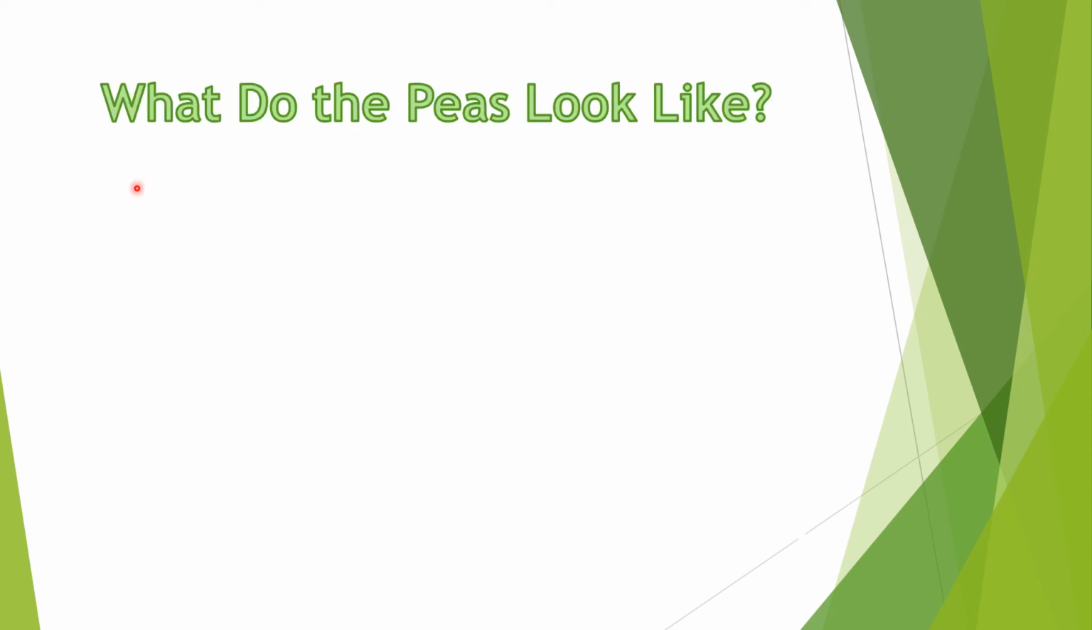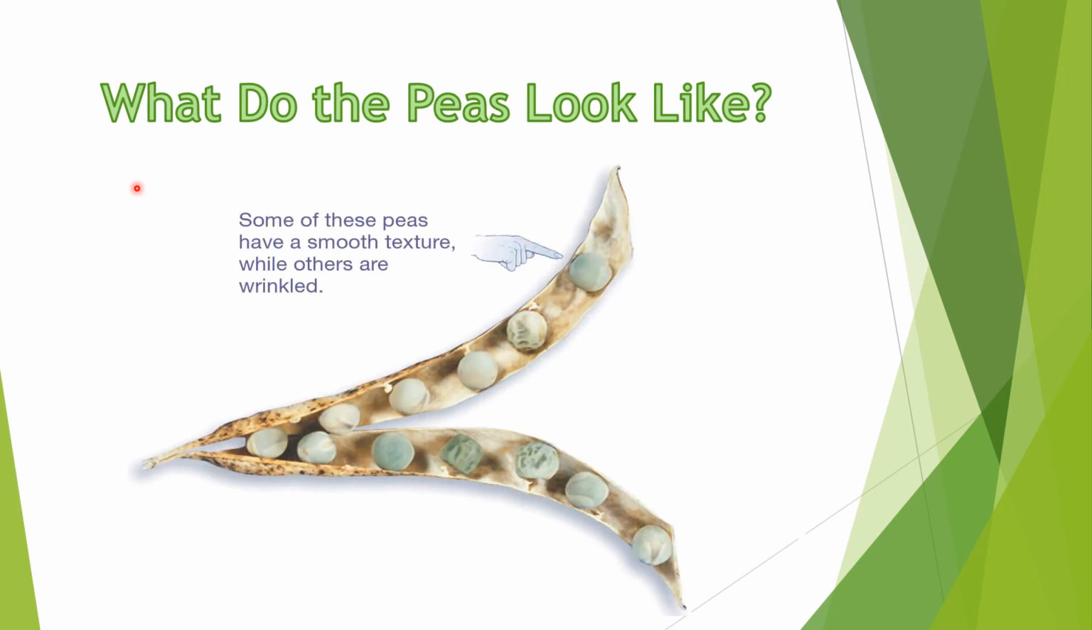So what do the peas look like? I have here a picture of a pod. So this pod houses the peas. We have two types of peas: wrinkled and smooth. The pea plant's scientific name is Pisum sativum. Pisum is the genus, and sativum is the species. So we actually name a living organism based on a phylogenetic tree.